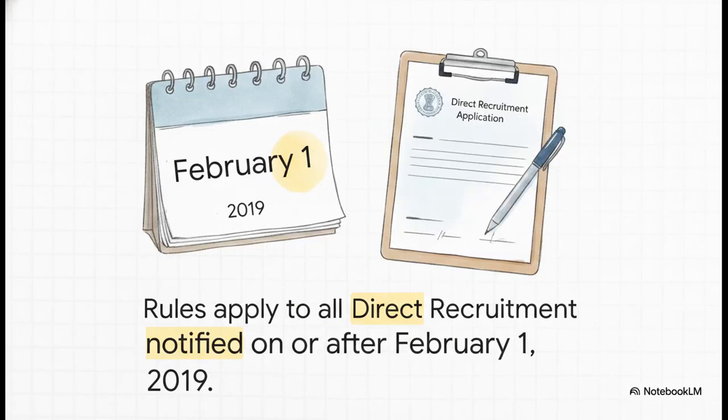And at the very top of that second page, we find the critical activation date. The document officially states that this 10% EWS reservation became effective for all direct recruitment vacancies notified on or after February 1, 2019. That was the exact cutoff date. That was the moment these specific rules, those strict income limits and those rigid asset exclusions, transitioned from just a constitutional amendment on paper into a mandatory operational reality for government hiring.